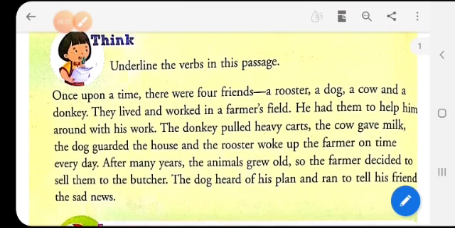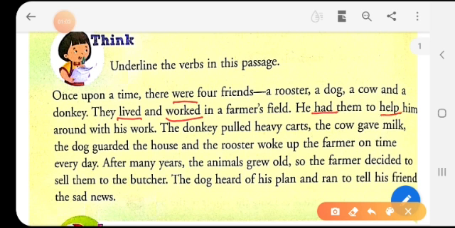Now let's do a little exercise and let's understand what a verb is. Once upon a time there were 4 friends: a rooster, a dog, a cow and a donkey. So here we have the verb. They lived and worked in a farmer's field. So the verb is lived, worked in a farmer's field. He had them to help him. So the verb is had and help him around with his work.